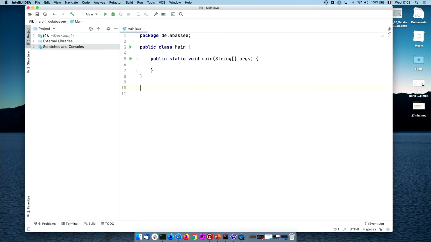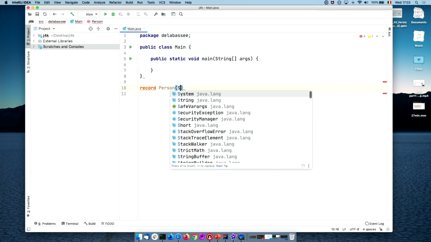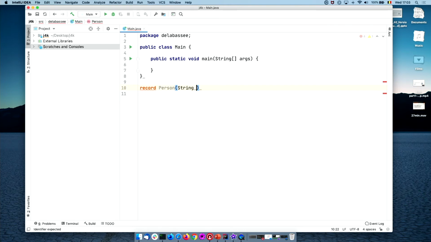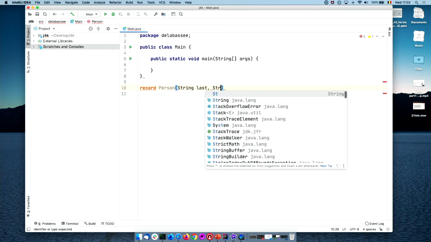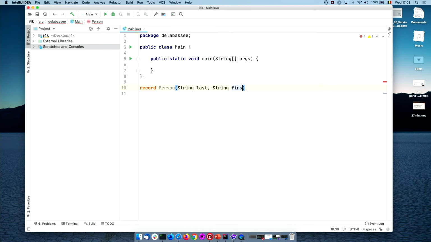Okay, what I'm going to do, I'm going to create a record. So record, let's say that we want to create a record of a person, and then we have to describe the states. So that is the header of the record, and a record has one or multiple components. So let's say that a person record has a last name, a first name, and an age. And you see that for each component, obviously, we need to attach a type. And finally, we have to give the body.